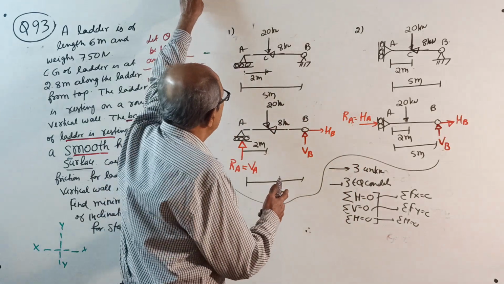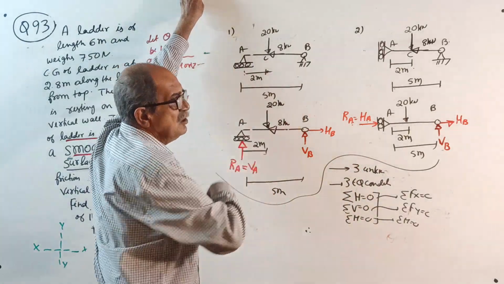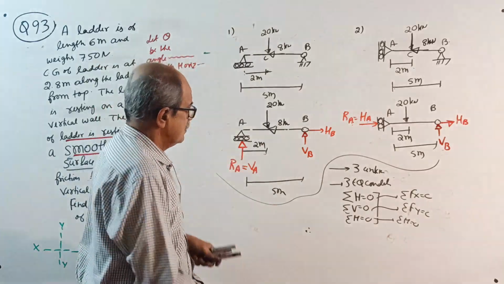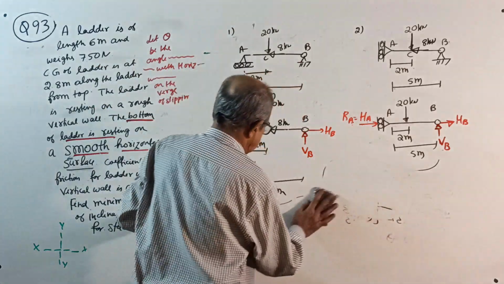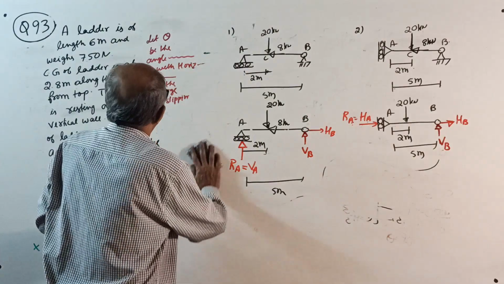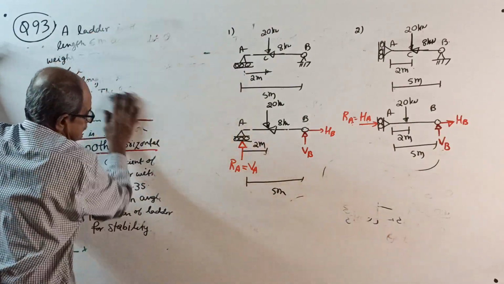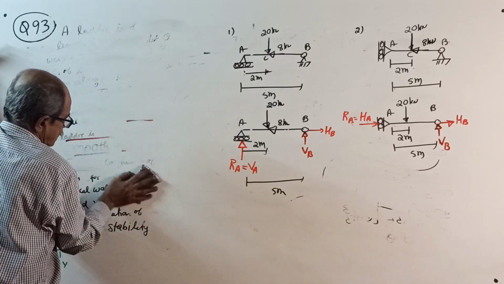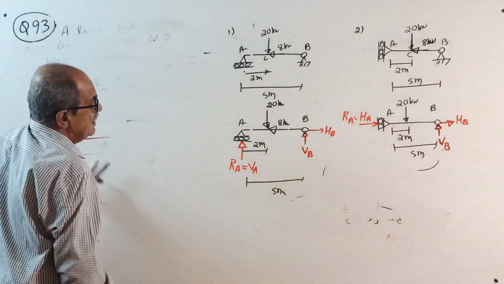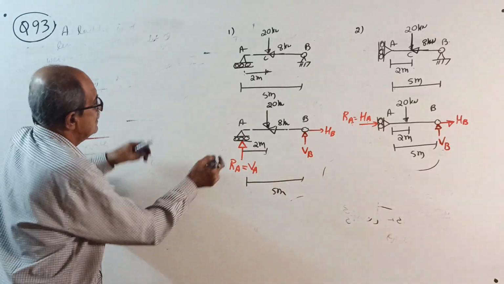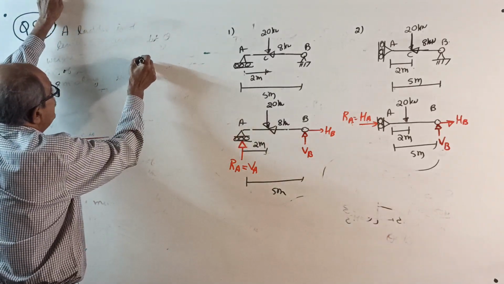So anybody will tell, yes, I can solve both. I will tell, okay, solve. Come on, solve. First I will solve this question. Someone will tell you, see now what he will do. Sir, I will solve now. Okay, solve. Sir, sigma M about A equal to 0.